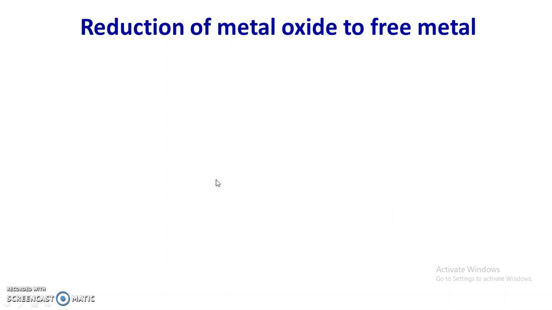Sometimes aluminium is used as a reducing agent in the thermite process. So carbon or active metals are used as reducing agents. In this metallurgical operation, metal oxide is converted into free metal in the presence of a reducing agent.